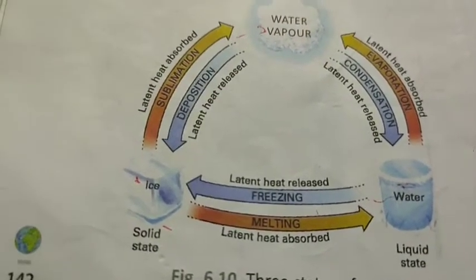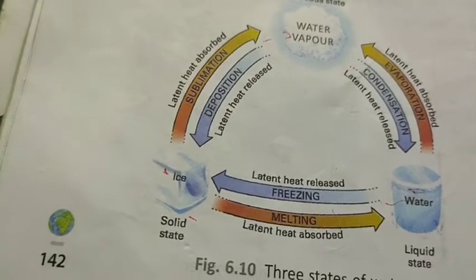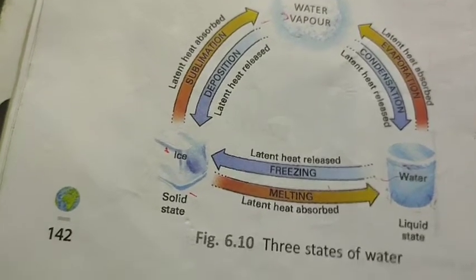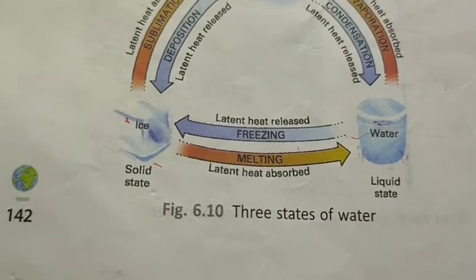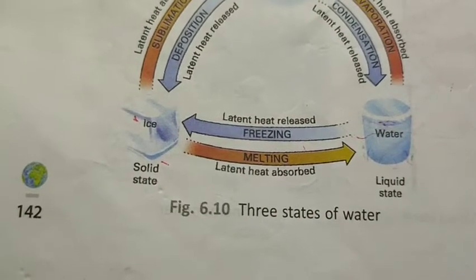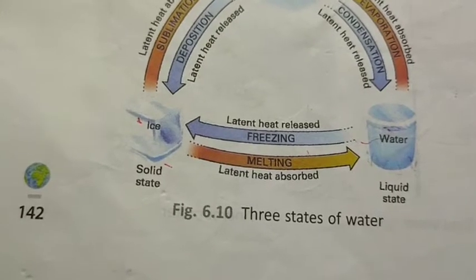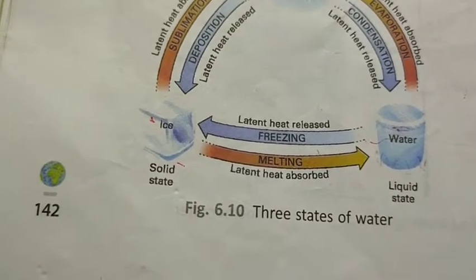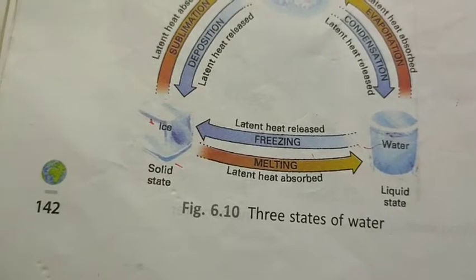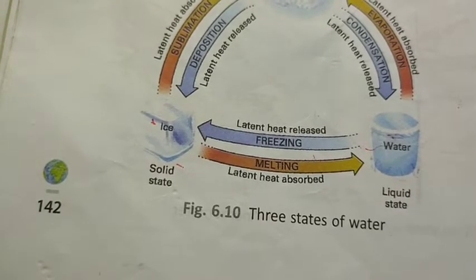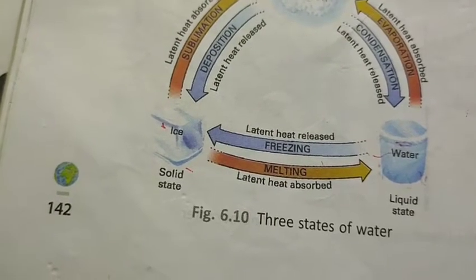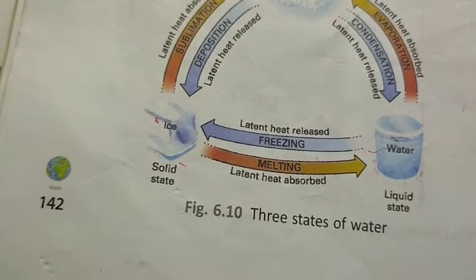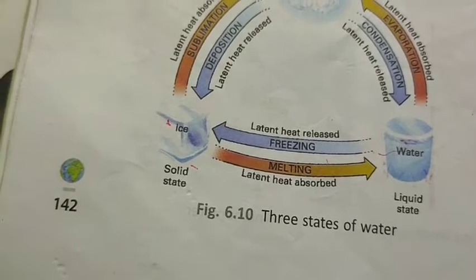Now convectional rainfall. When air comes in contact with the hot surface of the earth, the hot surface of the earth means land, it gets heated, becomes light and rises in the form of air currents. After the warm air reaches the upper layer of the atmosphere, it expands and loses heat. This leads to condensation and the formation of cumulus clouds. These clouds produce sudden and heavy rainfall. This is called convectional rainfall.